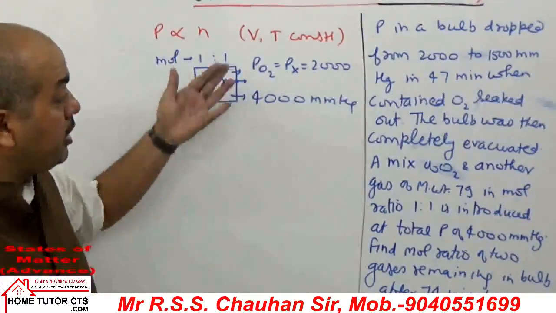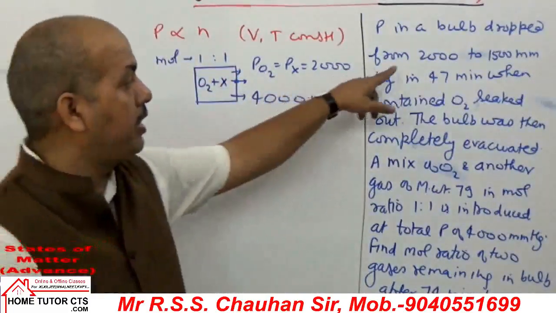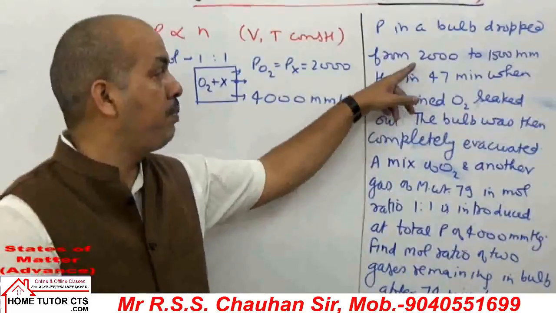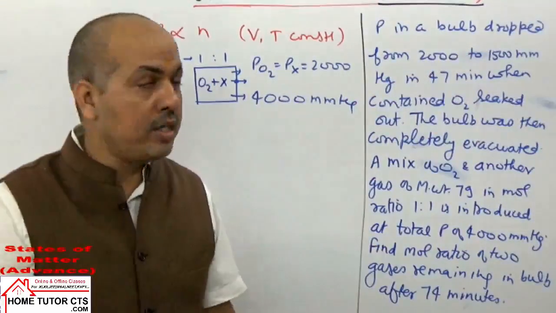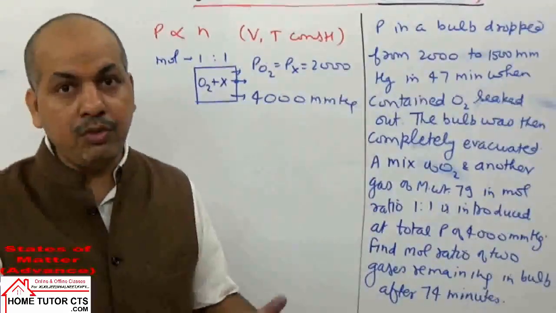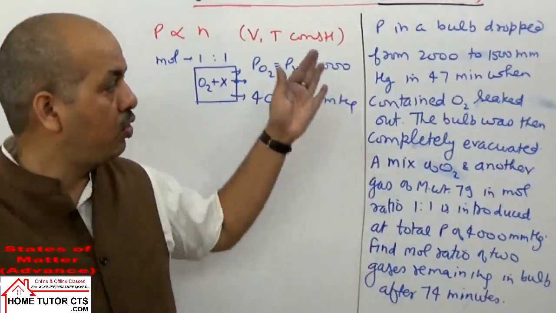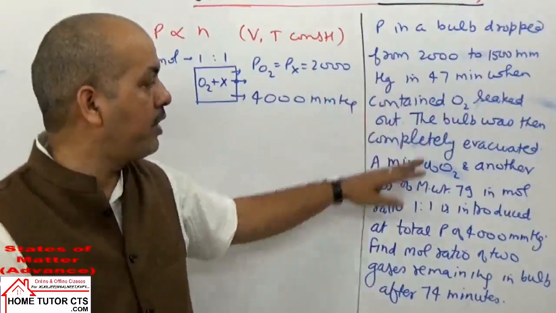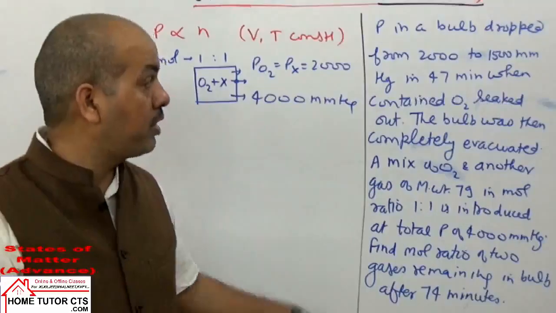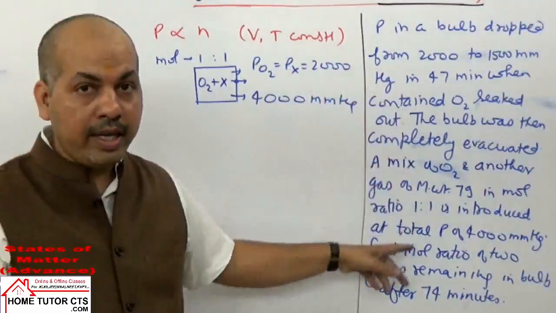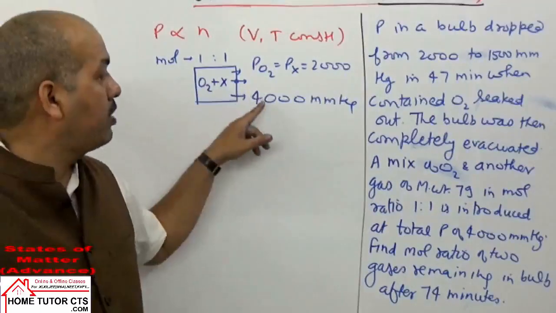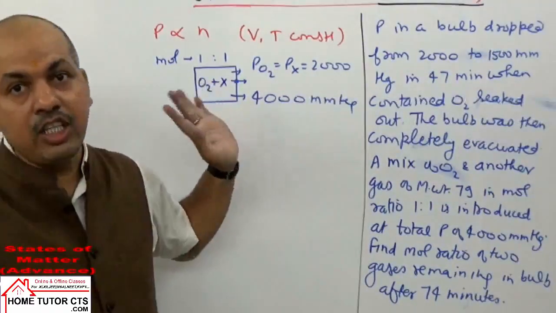Now when the gas is leaked out, we can link with the first case. When the time taken was 47 minutes, pressure decreased from this to this value. Now in this question we have to assume that the rate of effusion remains same, though decreasing, but we assume that in the given time interval the ratio of the rate of effusion of the gases will be same as in this case and the second case, because now we have same pressure of each gas initially.